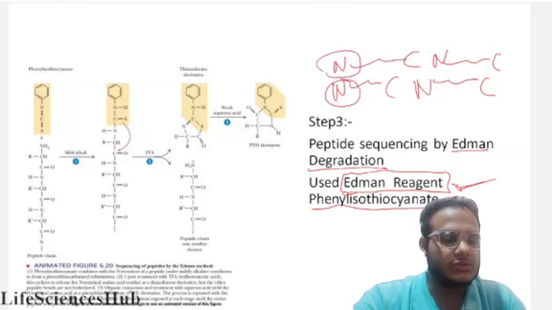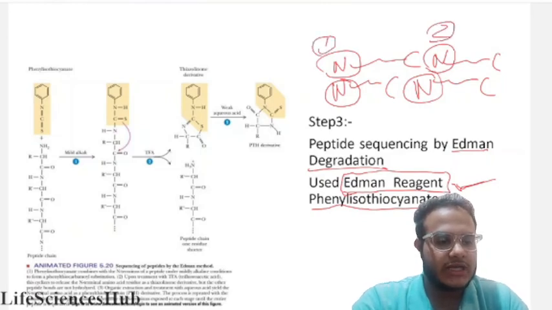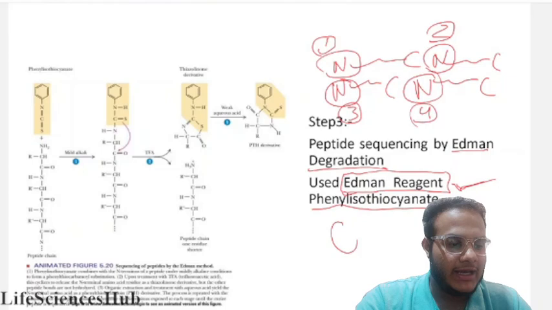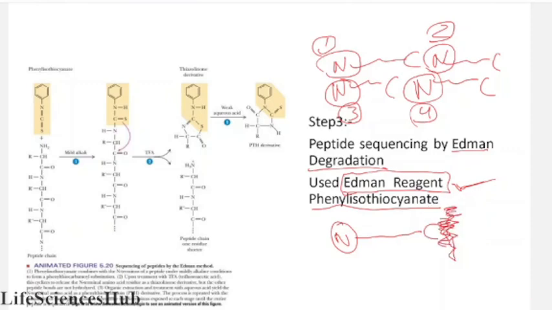So one by one we do the sequencing for each chain: first, second, third, fourth chain. How do we do it? We adhere one chain by its C terminal to a nitrocellulose membrane, or there is some apparatus.